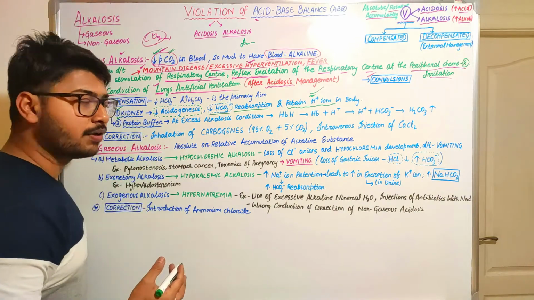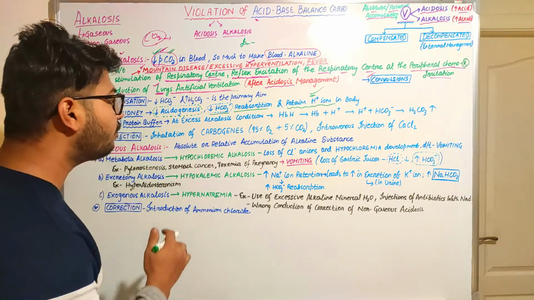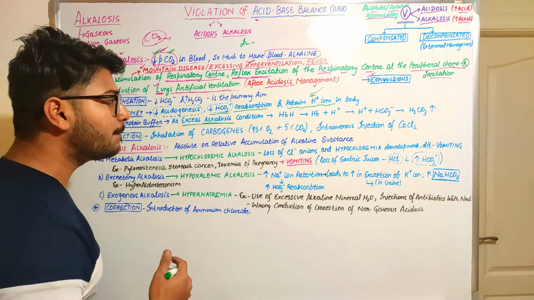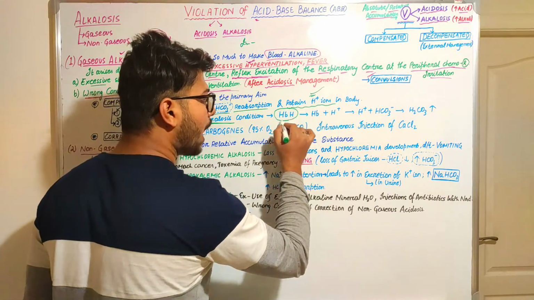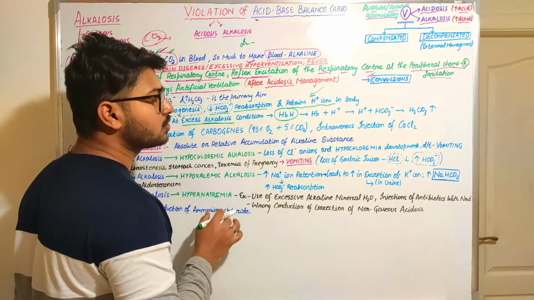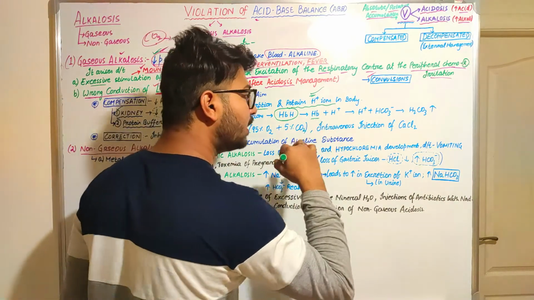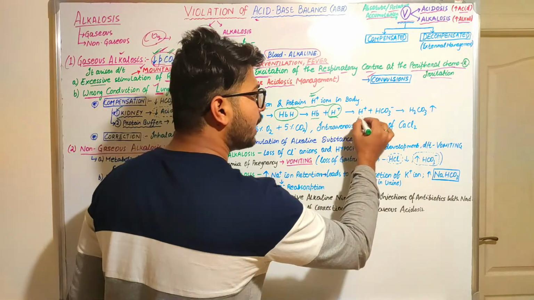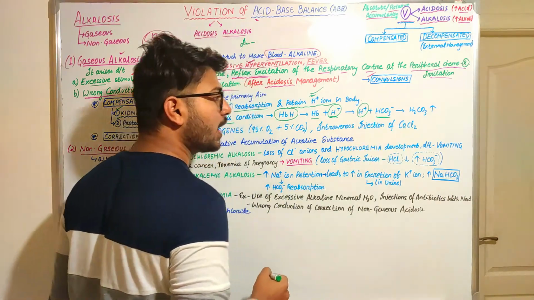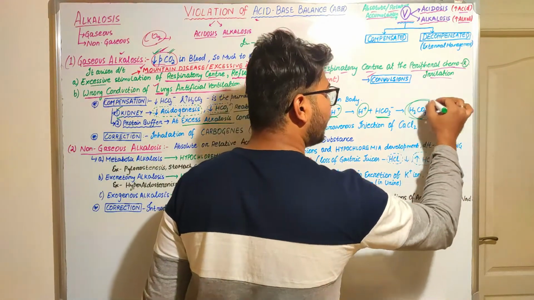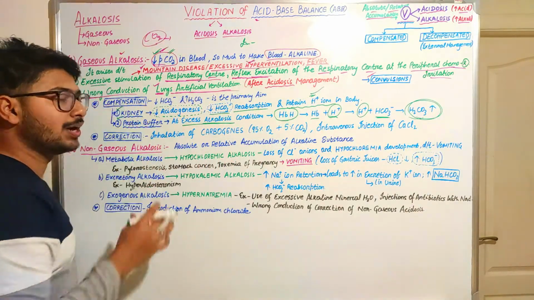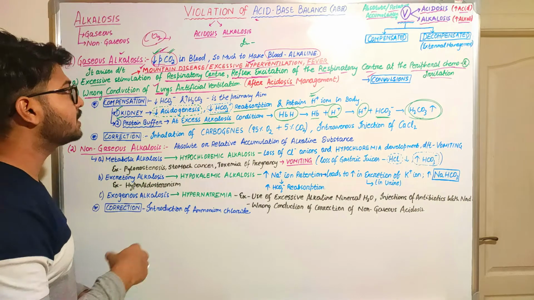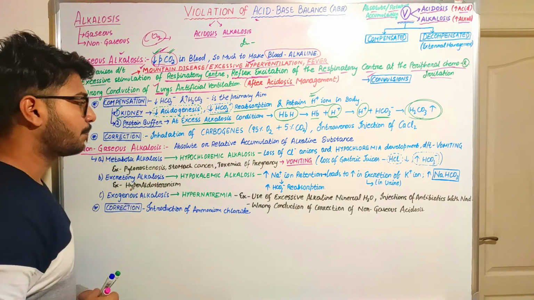Next, through the protein buffer, what happens in the state of alkalosis, when there is a condition of excessive alkalosis? The hemoglobin-bound hydrogen present inside the erythrocytes will get dissociated, and when the dissociation occurs, there will be release of free H plus ion. This free H plus ion will bind with the bicarbonate ion to produce more acidic content. So through this mechanism, the body tries to compensate for the alkalosis condition.